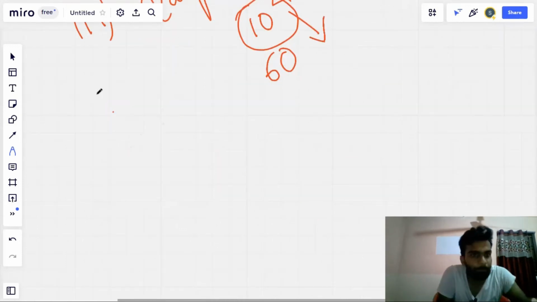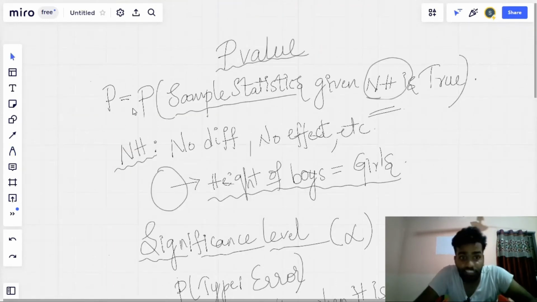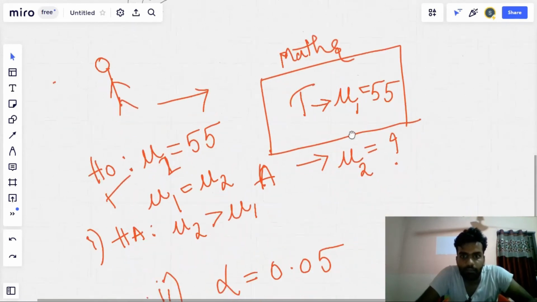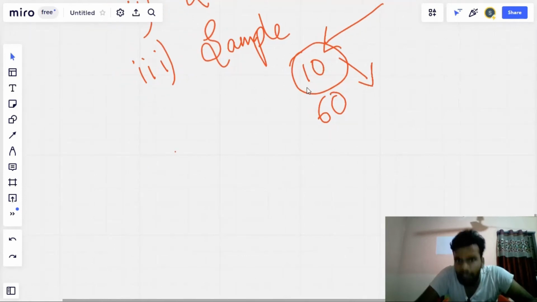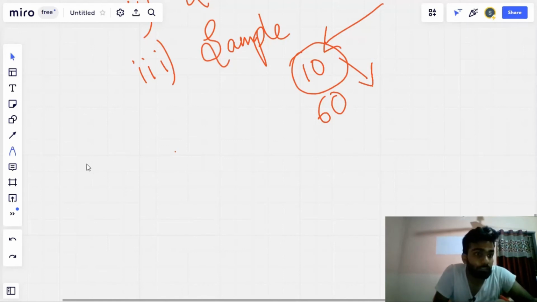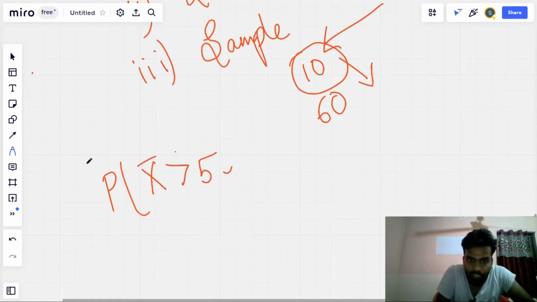Now we will define the p-value, right? What we defined at the start: the probability of the sample statistic given the null hypothesis is true. So the 60 is the sample statistic. We took a sample and the average of the sample is 60. Now let's take this as x bar. Probability of x bar greater than 55, that's what we assumed in the alternate hypothesis. So the probability that the sample mean is greater than 55 given the null hypothesis is true.